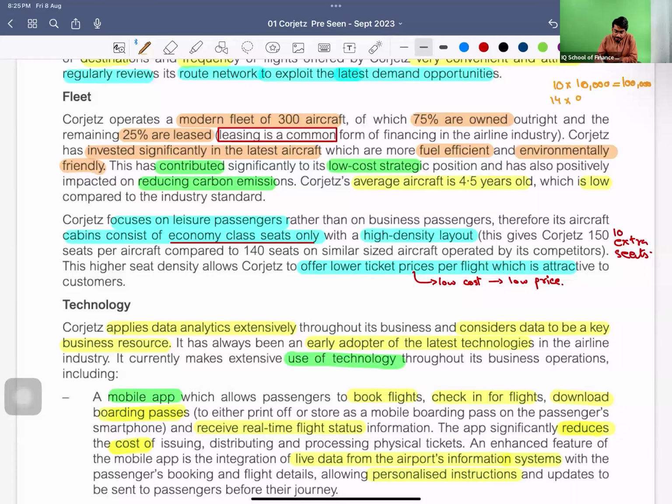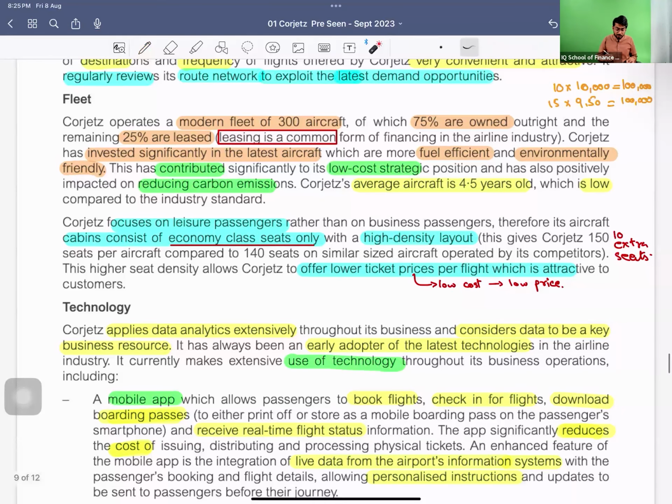Let me just make it 15, to make a good example. So I have reduced the price by 500, and it will give me the same revenue again. So this is how you are giving the cost advantage to your customers. This has been the strategy of Corjetz. This is mentioned here, right?